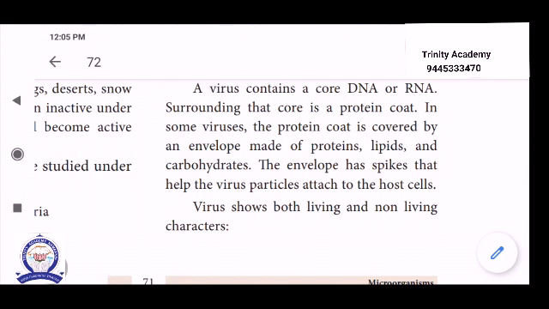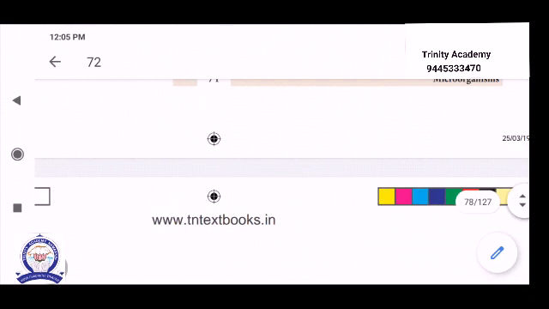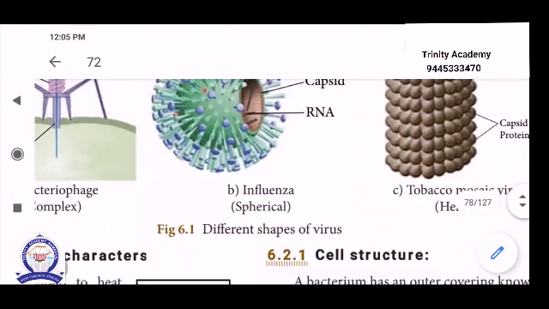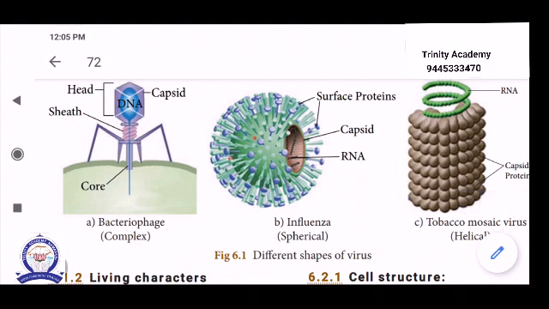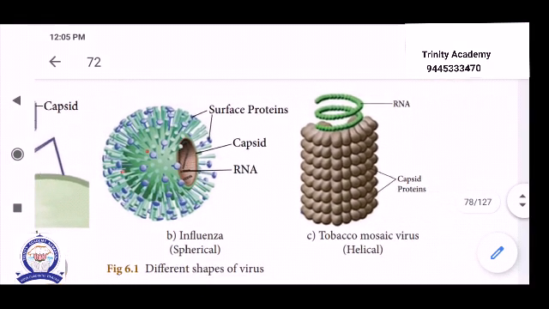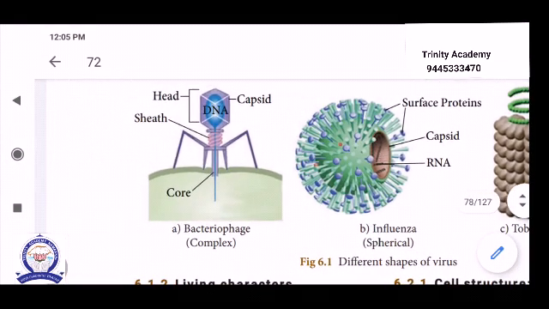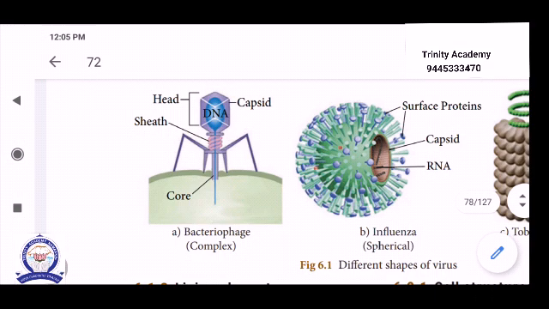The virus shows both living and non-living characters. When the virus is within the host, it is living; when it is outside the host, it is a non-living particle. See the pictures, these are examples of viruses. The first one is a bacteriophage, the second is the influenza virus, and the third is the tobacco mosaic virus or TMV. The bacteriophage has a complex shape. A bacteriophage is a virus that kills or destroys bacteria.